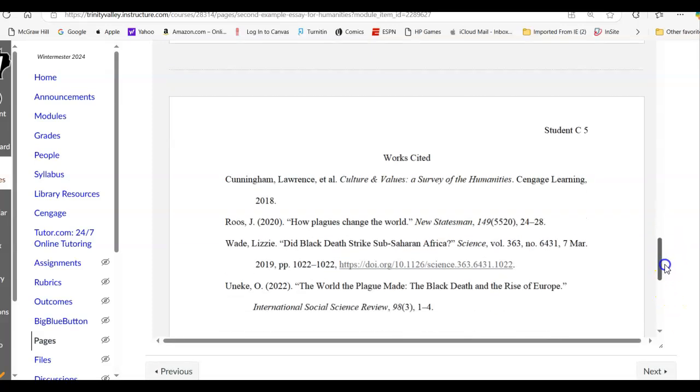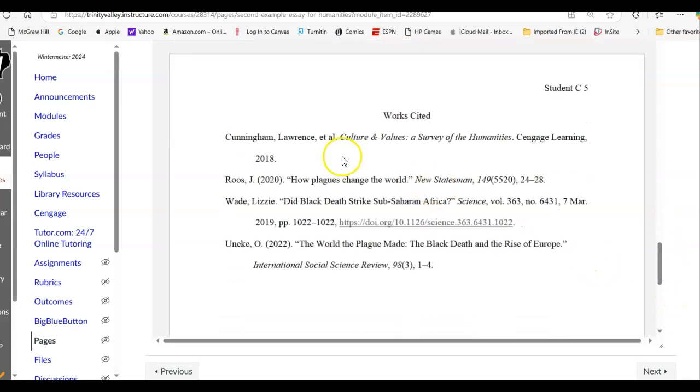Get to the works cited page. There you go, works cited page. Again, using the Cunningham et al. version. Title of the textbook italicized, which is how it should be. The author of the article, title of the article in quotation marks, where it came from. This one, again, title of the articles in quotation marks, the article, the URL should be provided. This one should have had a URL also.